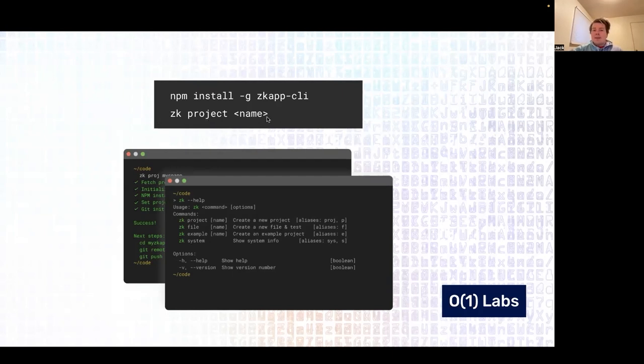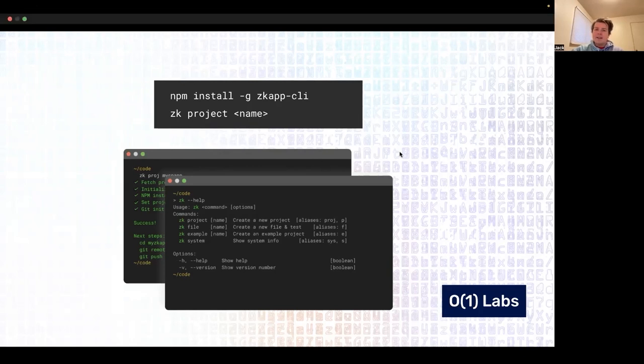Then you can call it zk project and put in whatever name you want, and you'll get a whole smart contract with some scaffold code, and then you can explore that using the IntelliSense, like we said earlier. It's pretty easy to deploy it to Berkeley. Berkeley is the Mina testnet right now, so you can do that. Or you can also write applications that use just ZK programs and don't use the Mina blockchain at all.